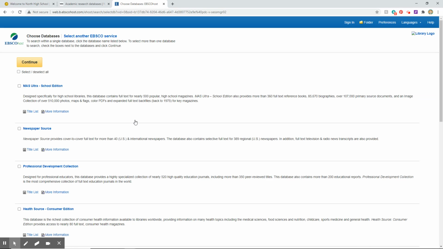Sorry, my internet is slow. There we go. This page asks what databases we want to search. You'll need to read the descriptions to see what makes sense for answering your research question. Or you could just select everything and take your chances. I'm going to select everything, but then I'm going to go back and get rid of a couple things.